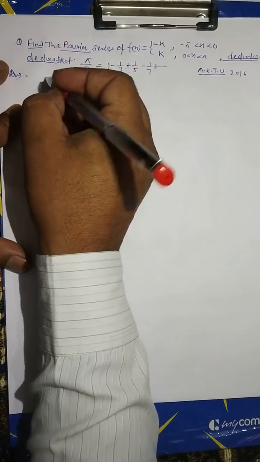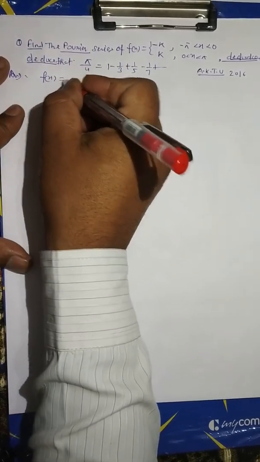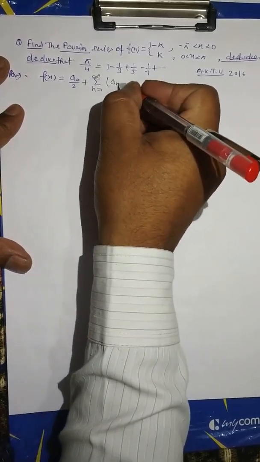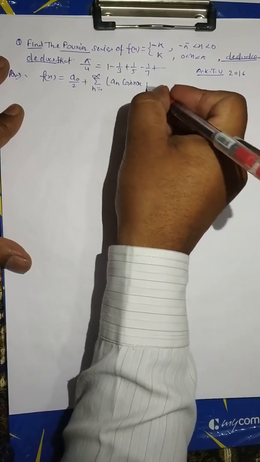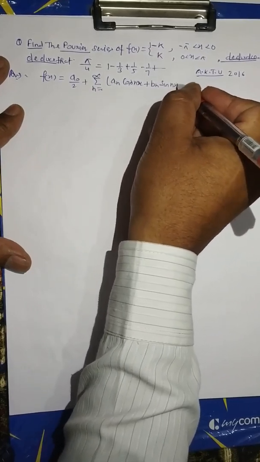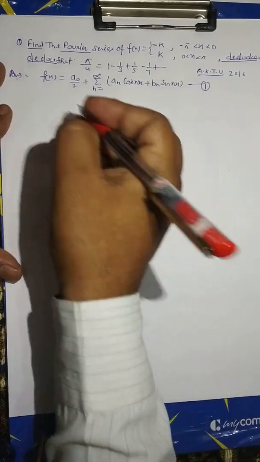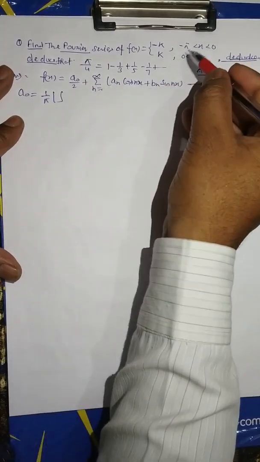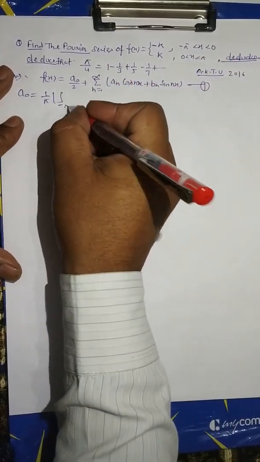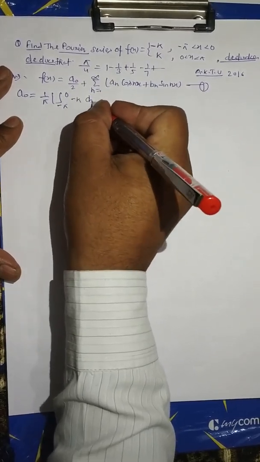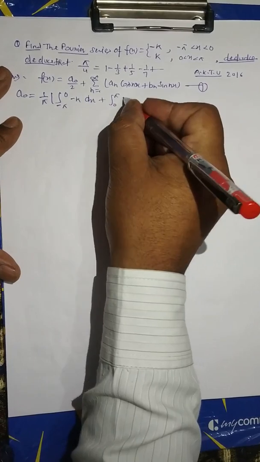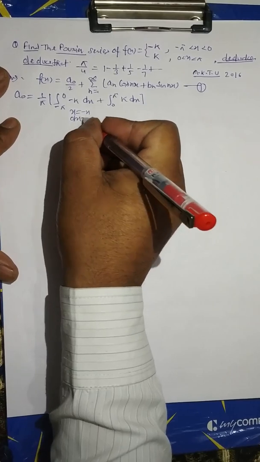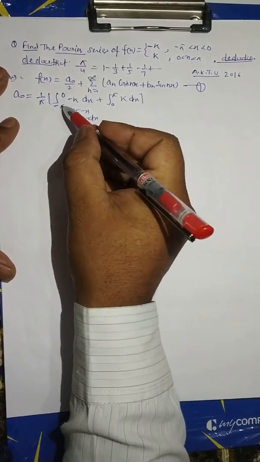Answer. By Fourier series, f(x) can be written as a0 by 2 plus summation n equal to 1 to infinity of an cos nx plus bn sin nx, equation number first. Now a0 equal to 1 upon pi, by breaking the limit of integration, minus pi to 0 of minus k dx plus 0 to pi of k dx. In the first integral the range is negative, so to convert into positive we put x equal to minus x, dx equal to minus dx.